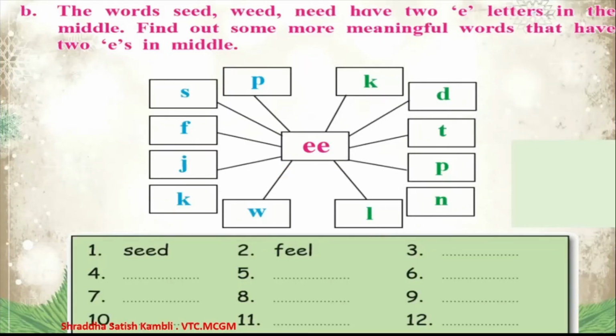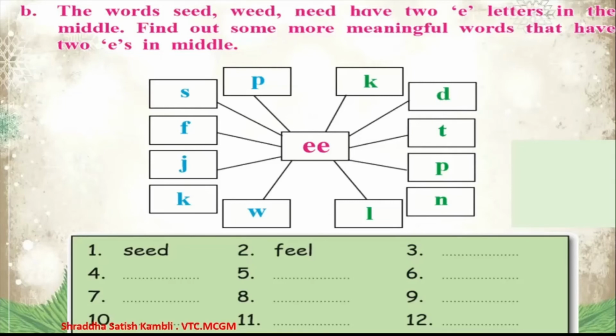But this is also a very interesting exercise. Now see, look at this. The words seed, weed, need, they have 2 E's written twice in the middle. So from this particular image, you are supposed to find out more meaningful words that have 2 E's in the middle. So come on, let us see 2 examples they have already given us.